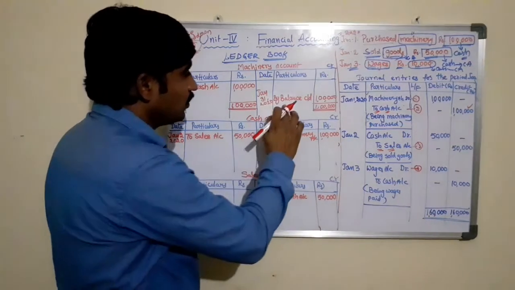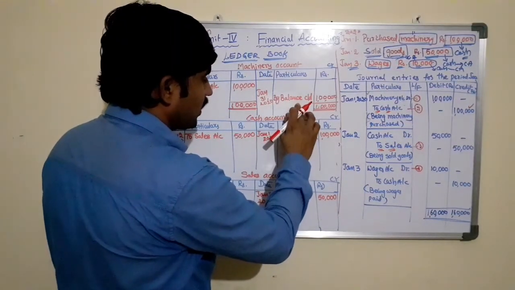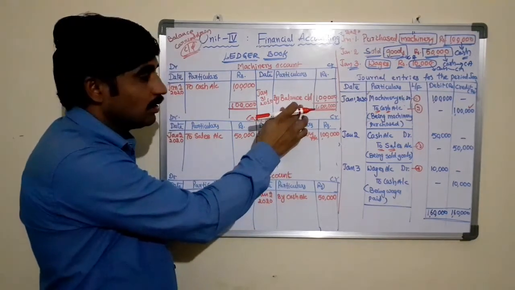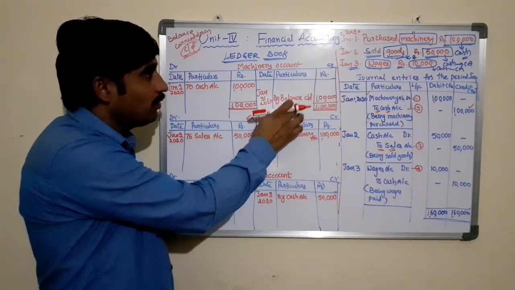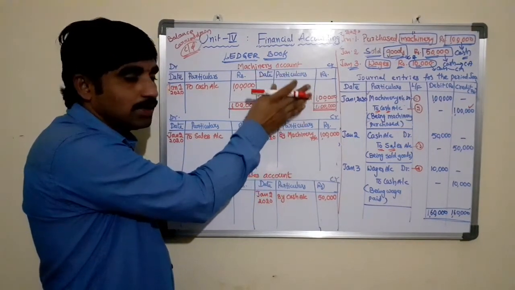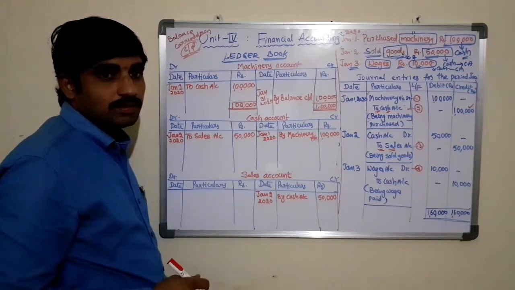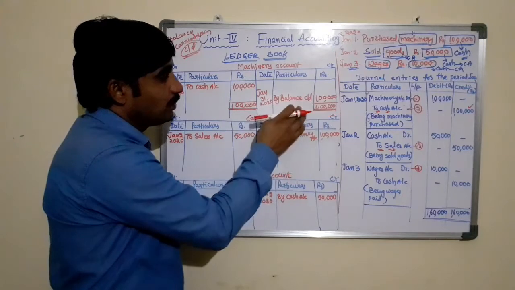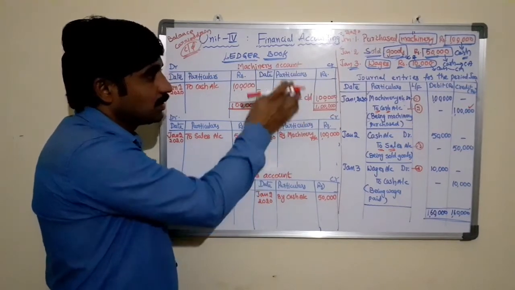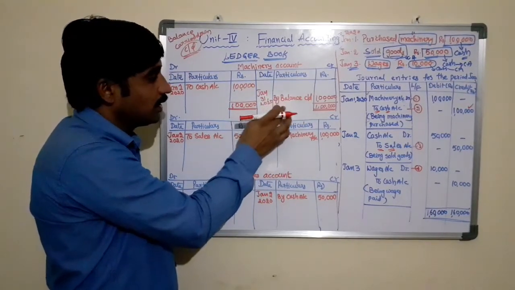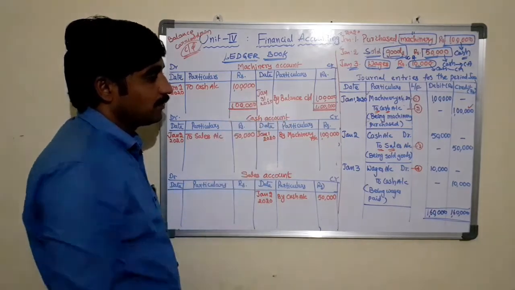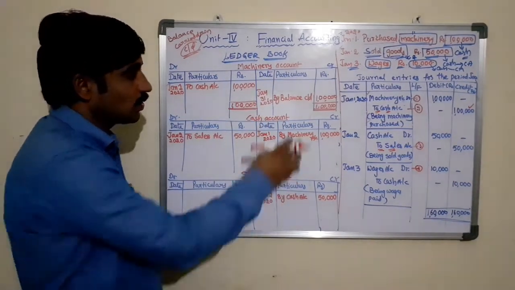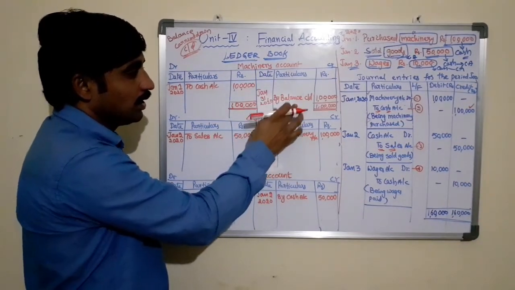See, once you find the balance carried down, this is also called the closing balance of the machinery account for that particular period. At the end of the period, we found 1 lakh rupees as closing balance for the machinery account. That is at the end of the period, January 31st, 2020. That is the closing balance for the month of January.